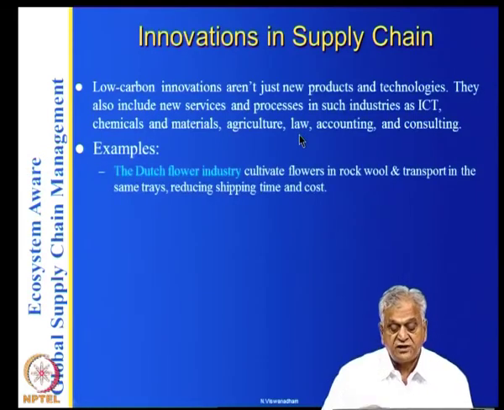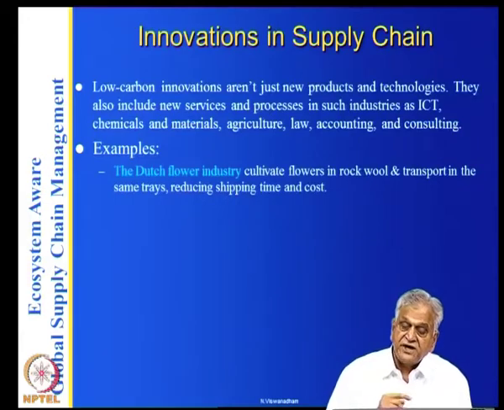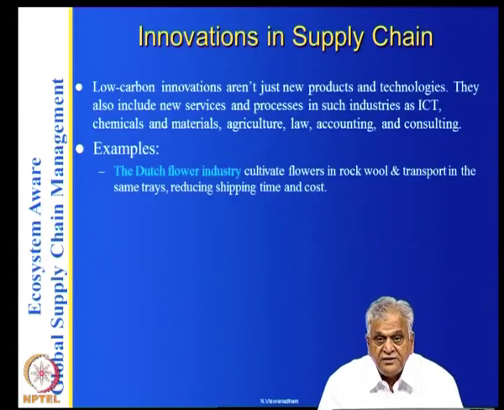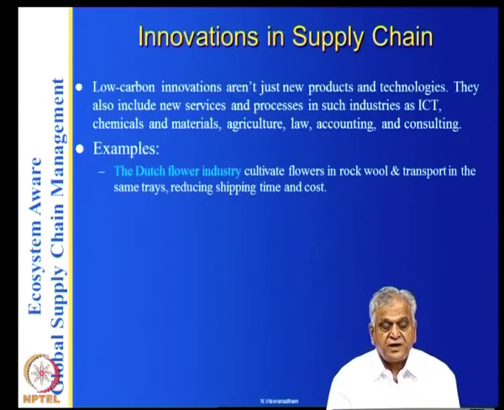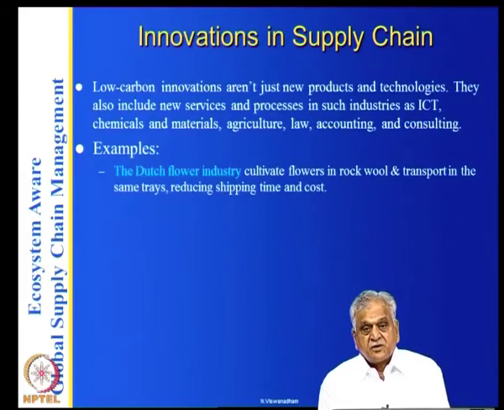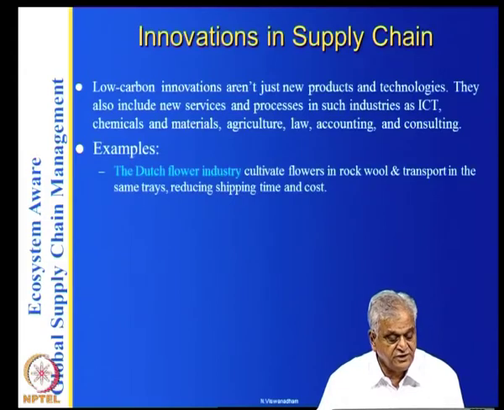The Dutch flower industry cultivates flowers in rock wool and transports them in the same trays, reducing shipping time and cost. So, you can have innovations of several different kinds. You need not have flowers grown in the land. You can do it in trays.